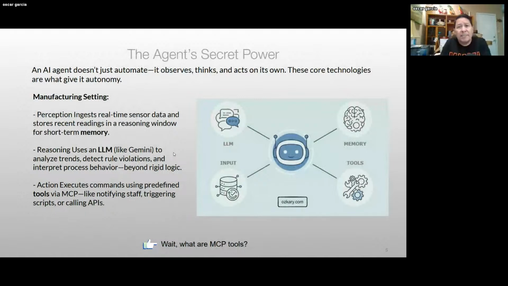So that is the secret power. That's what makes it autonomous: the ability to observe, think, and act. But what are the core technologies that drive this behavior? For perception, the agent needs to get that data, understand that data, figure out the purpose of that data, and have memory.